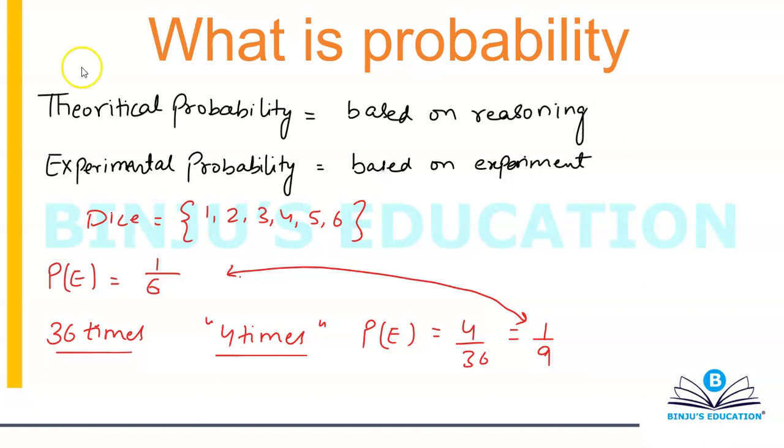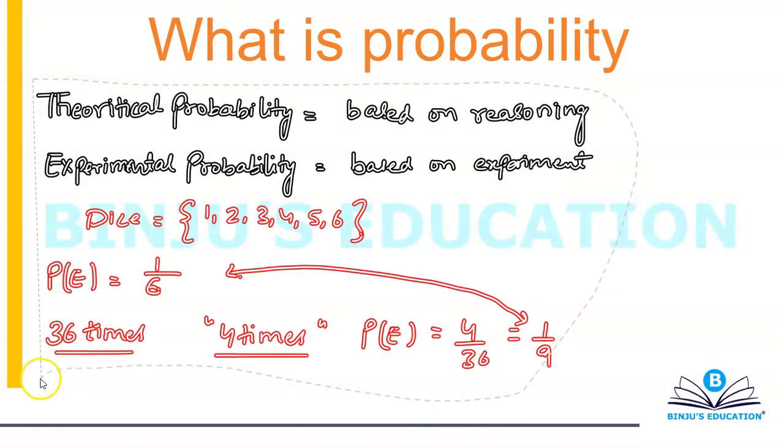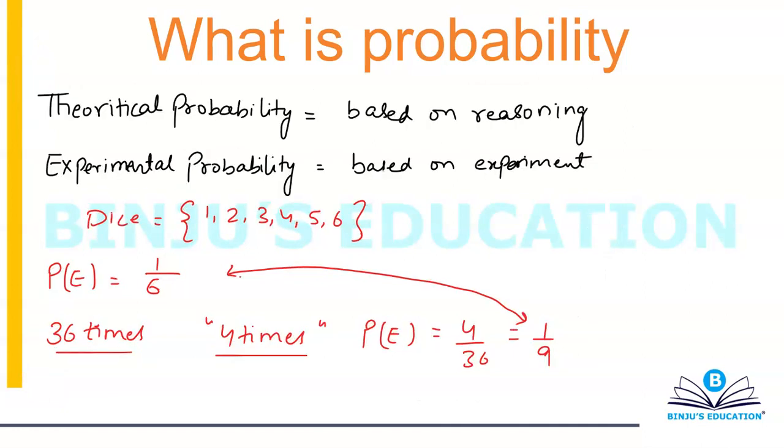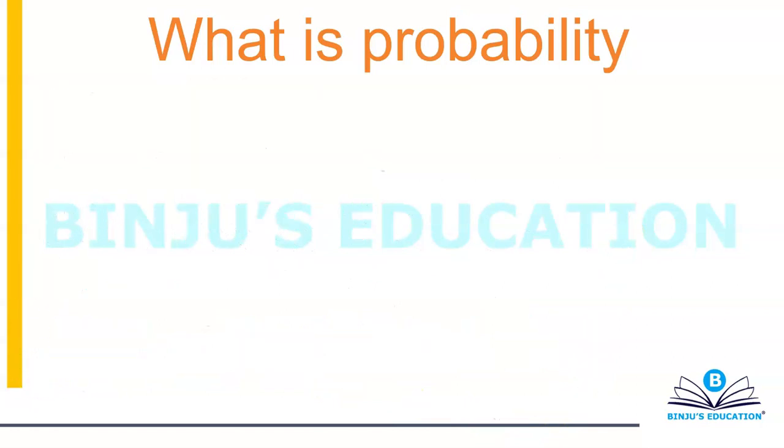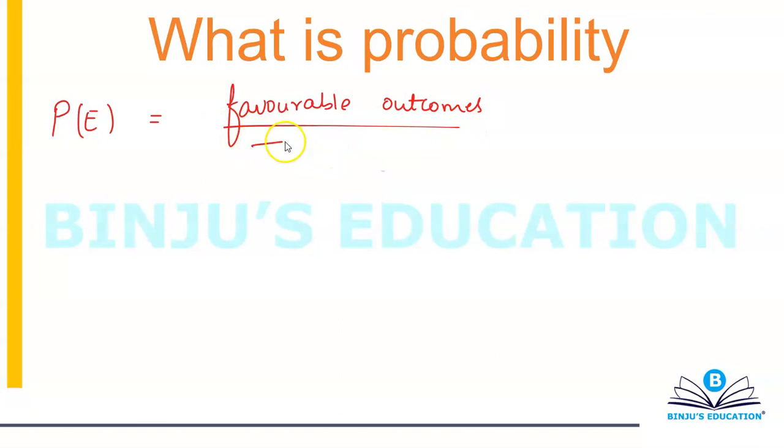There is one simple formula you need to be aware of: the probability of any event E is equal to favorable outcomes divided by total outcomes. This is the only formula that you have to deal with.